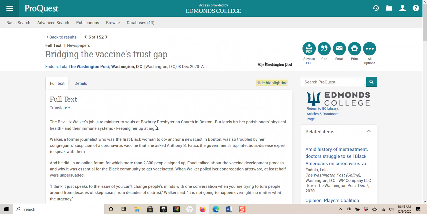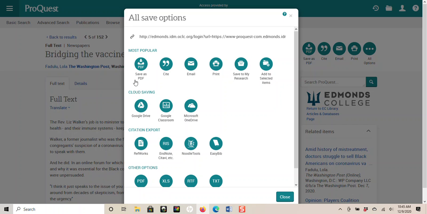If you want this article, you have a lot of great options in this database. One is you can email it to yourself. You can download it, save it as a PDF. You also can print it. If you click on all options here, you'll see that you can also just dump it into your Google Drive. So if you use any of the Google tools, you can click on this and it'll put it in your drive and it'll be waiting for you.